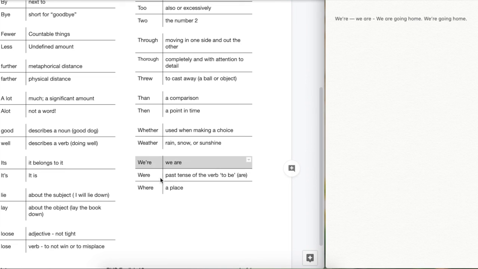Were, we pronounce this form the exact same, and it's the past tense of the verb to be. And it's only used with the you or they form, so you were at the football game. In the past, you were at the football game. You could also say they were at the football game. We would not say he were, we would say he was. So this could be they or you.